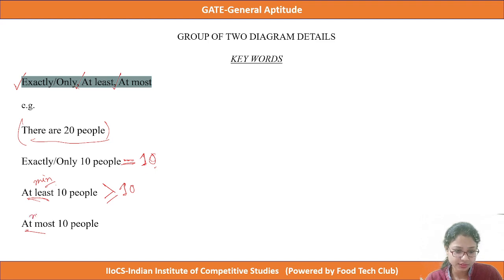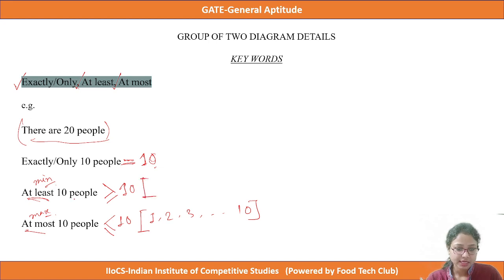And if you have been asked for at most 10 people, at most means maximum, that means you can't take more than 10 people. That means the number of people will be less than or equal to 10. Clear? So the value will be, if less than or equal to 10 in 20 people, 1, 2, 3 up to 10 people, right?